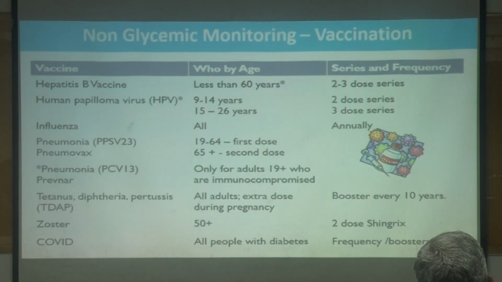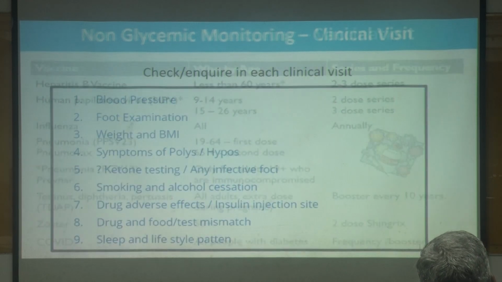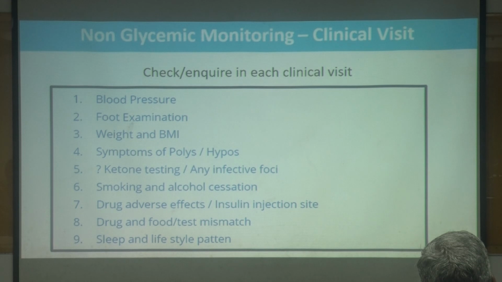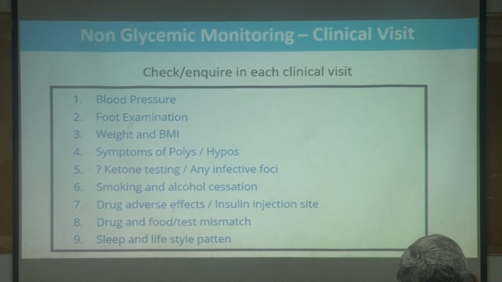And vaccination. This is nowadays picking up very well after COVID. Many patients do accept vaccination. Maybe after Covishield from AstraZeneca, many people will ask for vaccination also. So we have to look for whether the patient has had regular, timely vaccination. So at each and every clinical visit, look for blood pressure, foot examination, weight and BMI, symptoms of hyperglycemia and hypos, look for ketone body assessment or any infective foci, and smoking, alcohol cessation has to be insisted on at each and every clinical visit, and drug adverse effects.